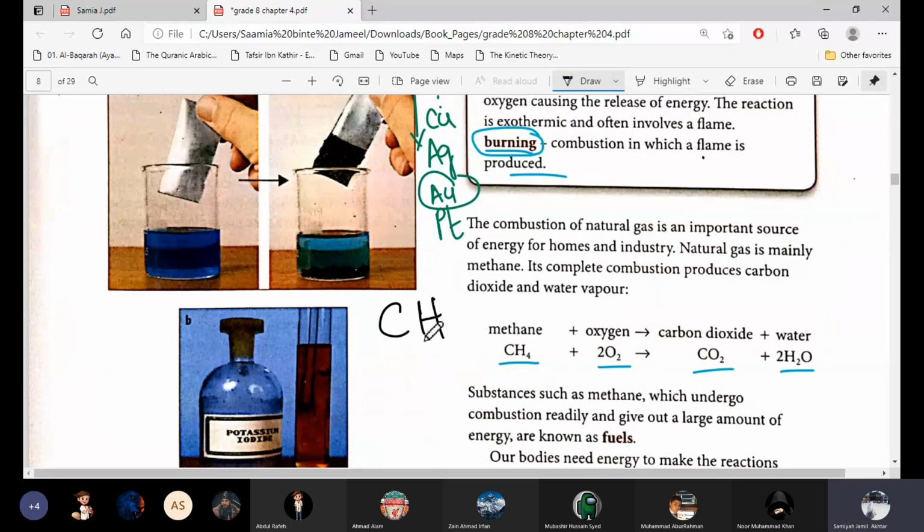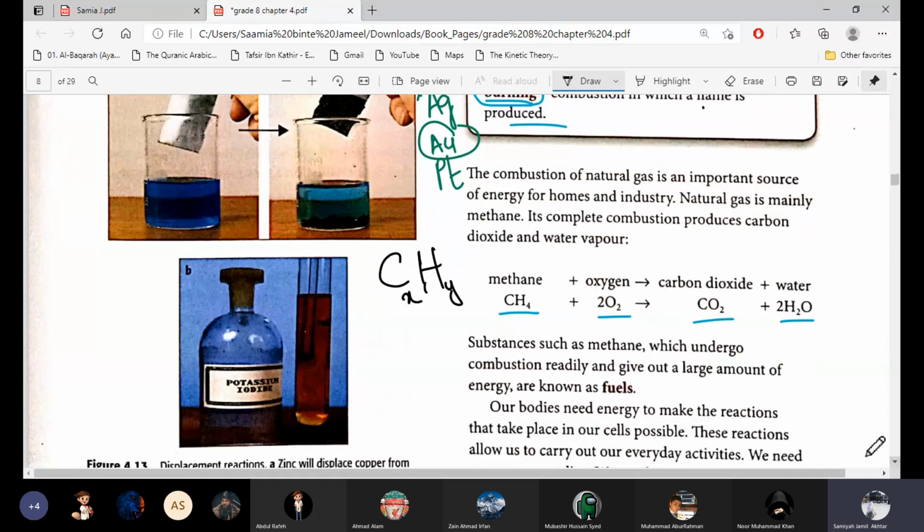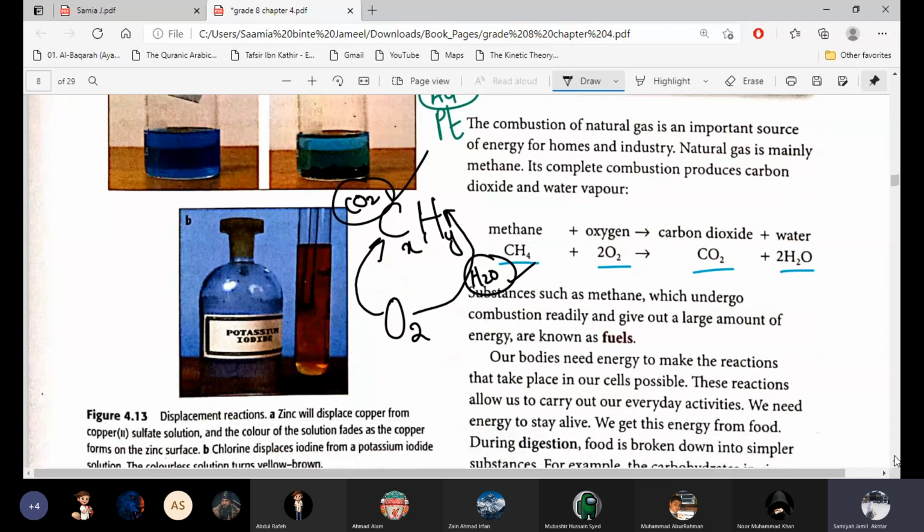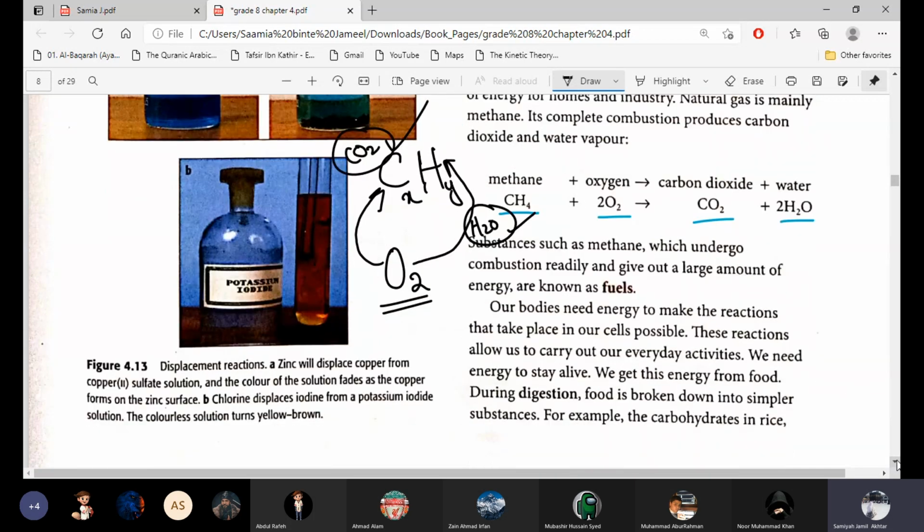A hydrocarbon is made up of carbon and hydrogen. It can be any number of carbon and any number of hydrogen, so C and H. Now, when we react it with oxygen, some of the oxygen will react with carbon to form carbon dioxide, and some will react with hydrogen to form water. So carbon dioxide and water are the two things we always get in combustion. Remember this: whenever we burn any hydrocarbon in the presence of oxygen, we get carbon dioxide and water in complete combustion, plus a large amount of energy.